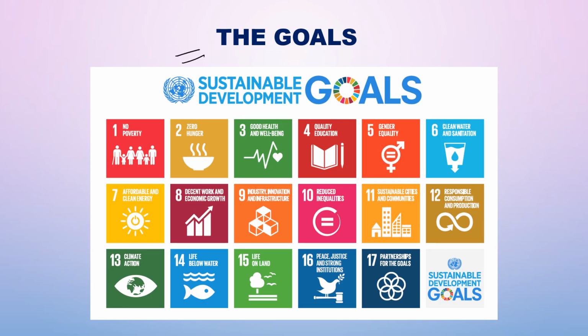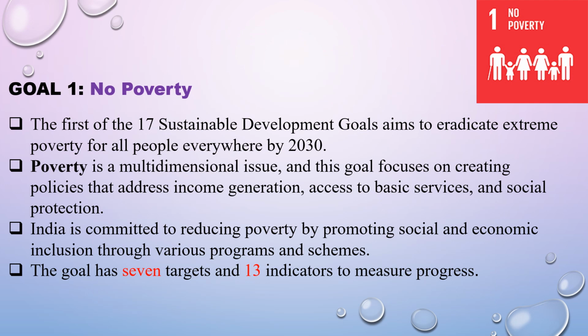Now these are the SDGs, the 17 goals of the SDGs. Firstly is no poverty, zero hunger, good health and well-being, quality education, gender equality, clean water and sanitation, affordable and clean energy, decent work and economic growth, industry, innovation and infrastructure, reduced inequalities, sustainable cities and communities, responsible consumption and production, climate action, life below water, life on land, peace, justice and strong institutions, and lastly partnership for the goals. So we'll get to know these 17 SDGs one by one.